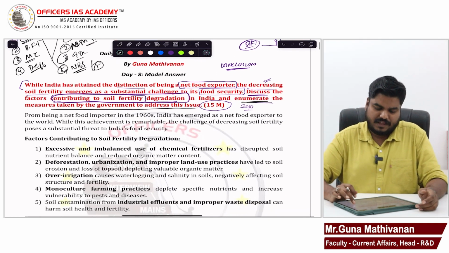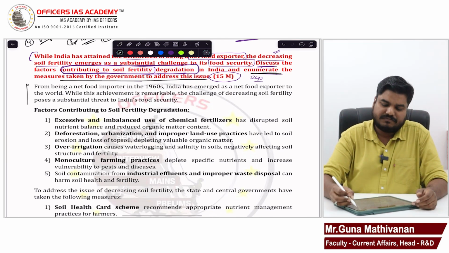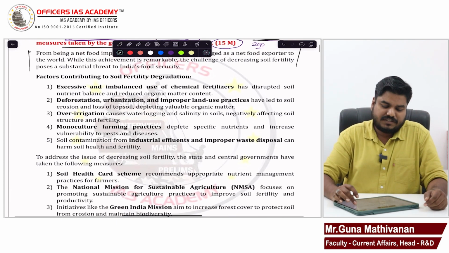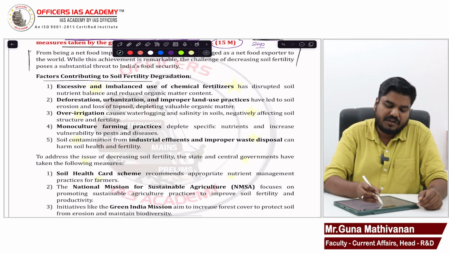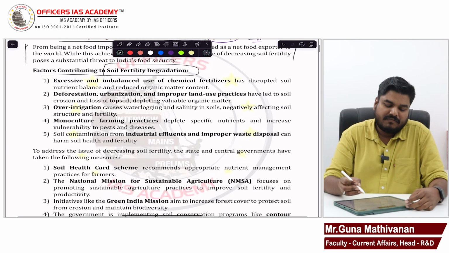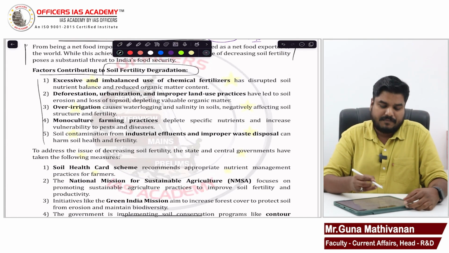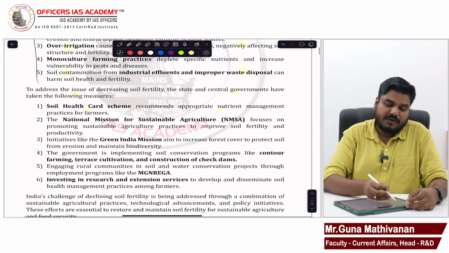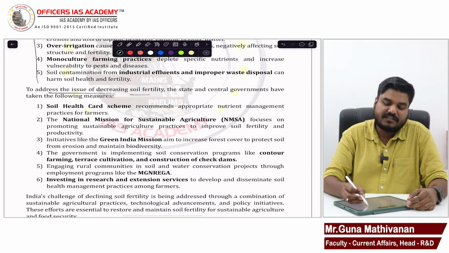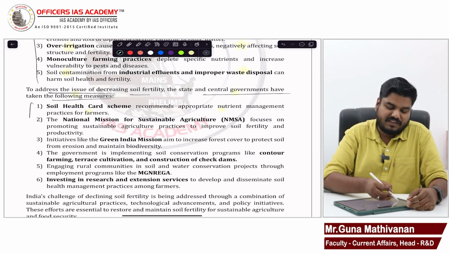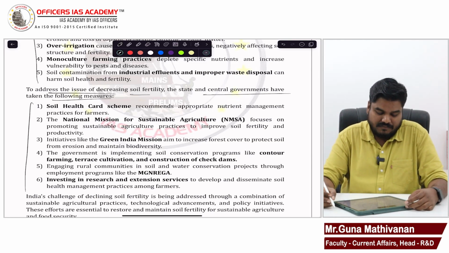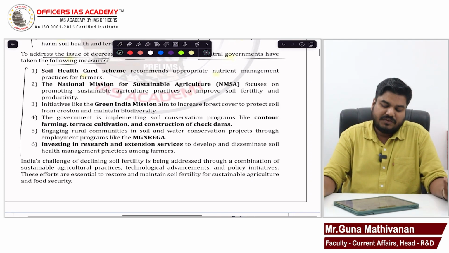So here I have given the intro, like what we have discussed. Here I have mentioned the factors contributing to soil fertility degradation, right? I have given 5 points. Similarly, to address the issue of decreasing soil fertility, the state and central government have taken the following measures. I have given the measures taken by the government, right? So finally you give a conclusion.